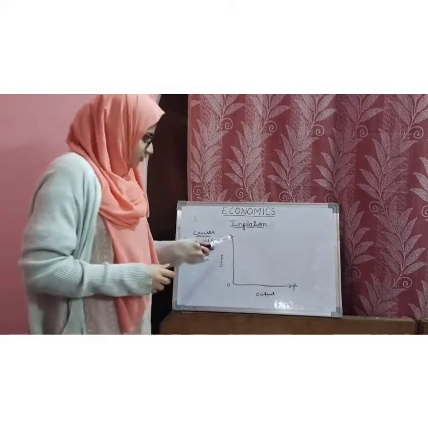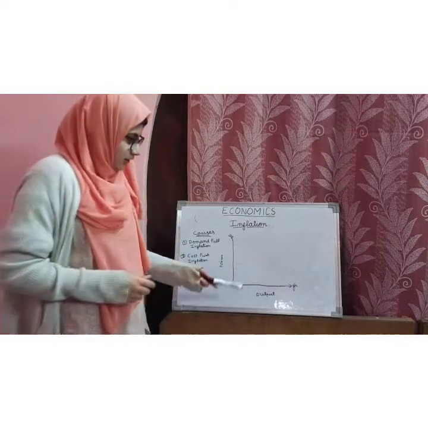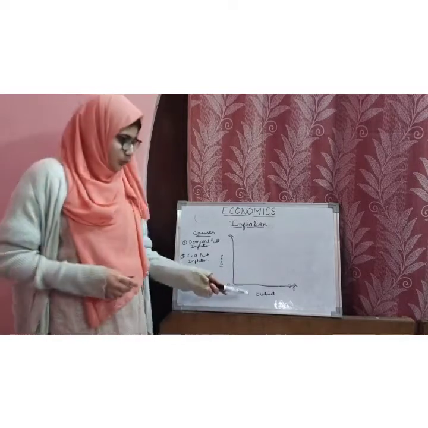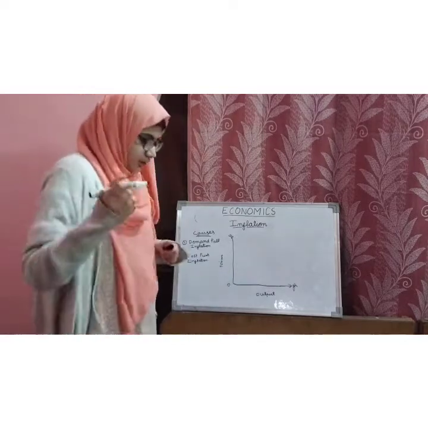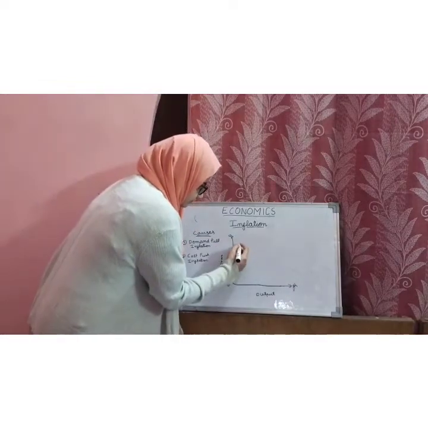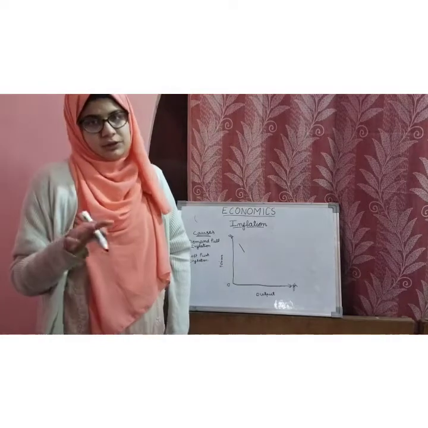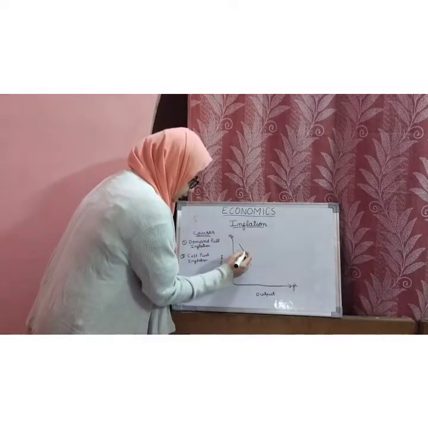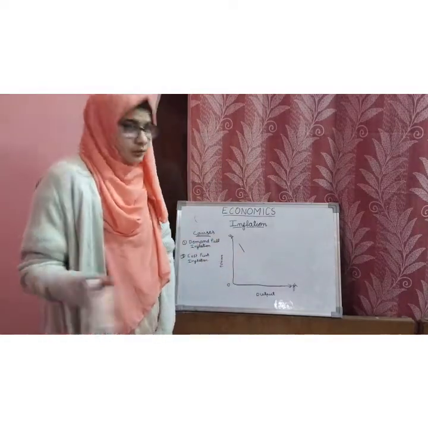So here on the y-axis we have taken prices and on the x-axis we have taken output. So the initial aggregate demand curve will be at AD1. We know that the demand curve is downward sloping. We have already studied that in the previous videos.